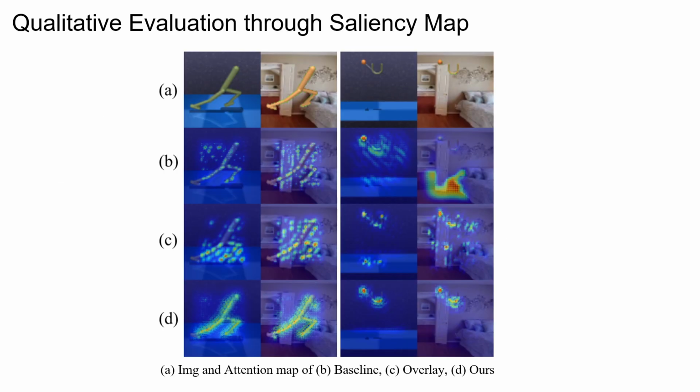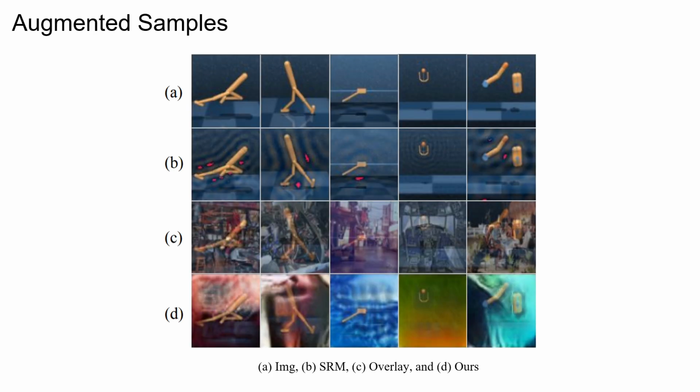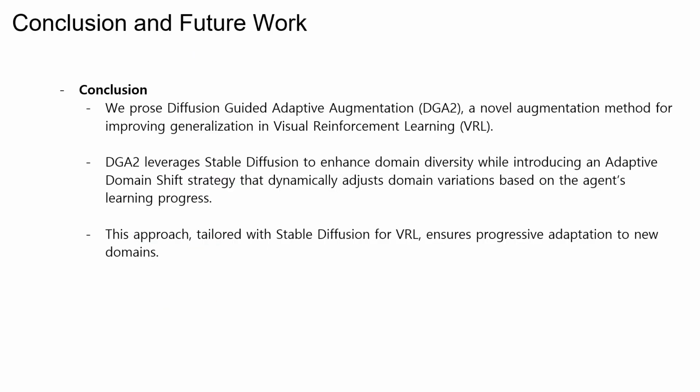Finally, we conducted qualitative evaluations. First, we extracted the saliency maps from the various images. Our method consistently concentrated on the task-relevant area compared to other methods. Next, we visualized the augmented samples of our method. We observed that our method can generate a wide range of diverse domains while still preserving task-relevant features.